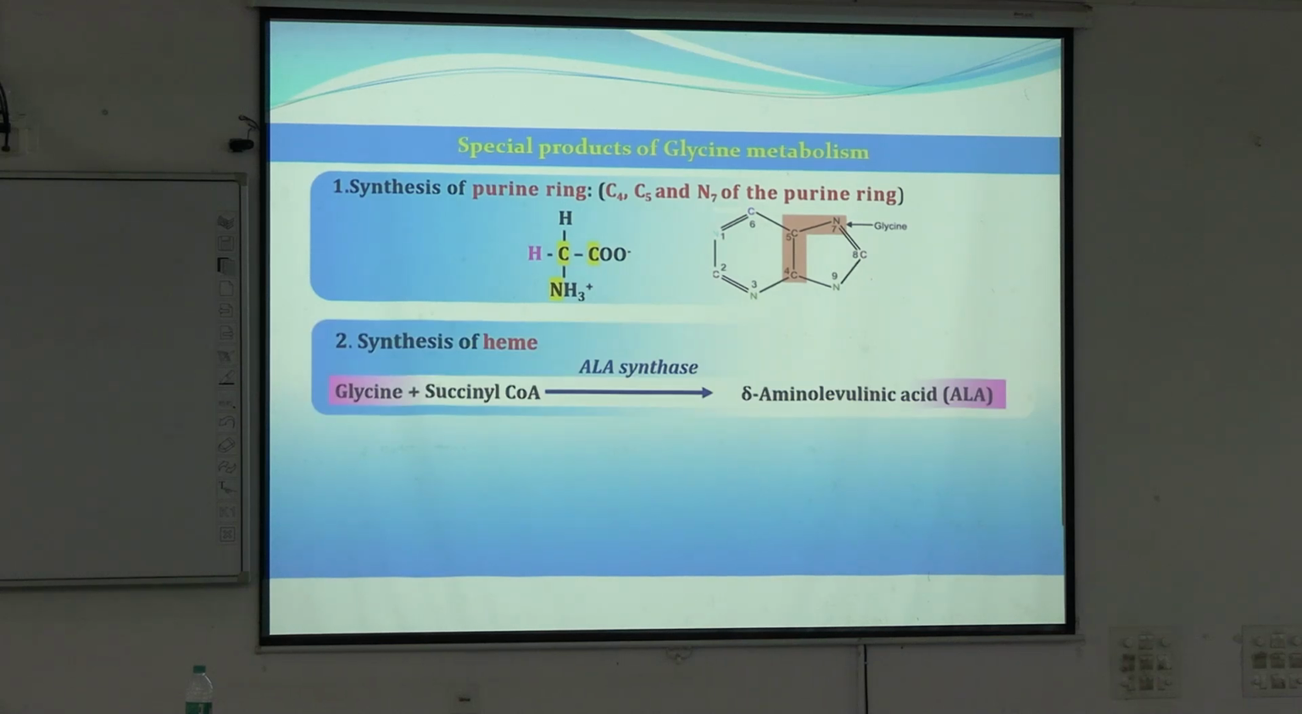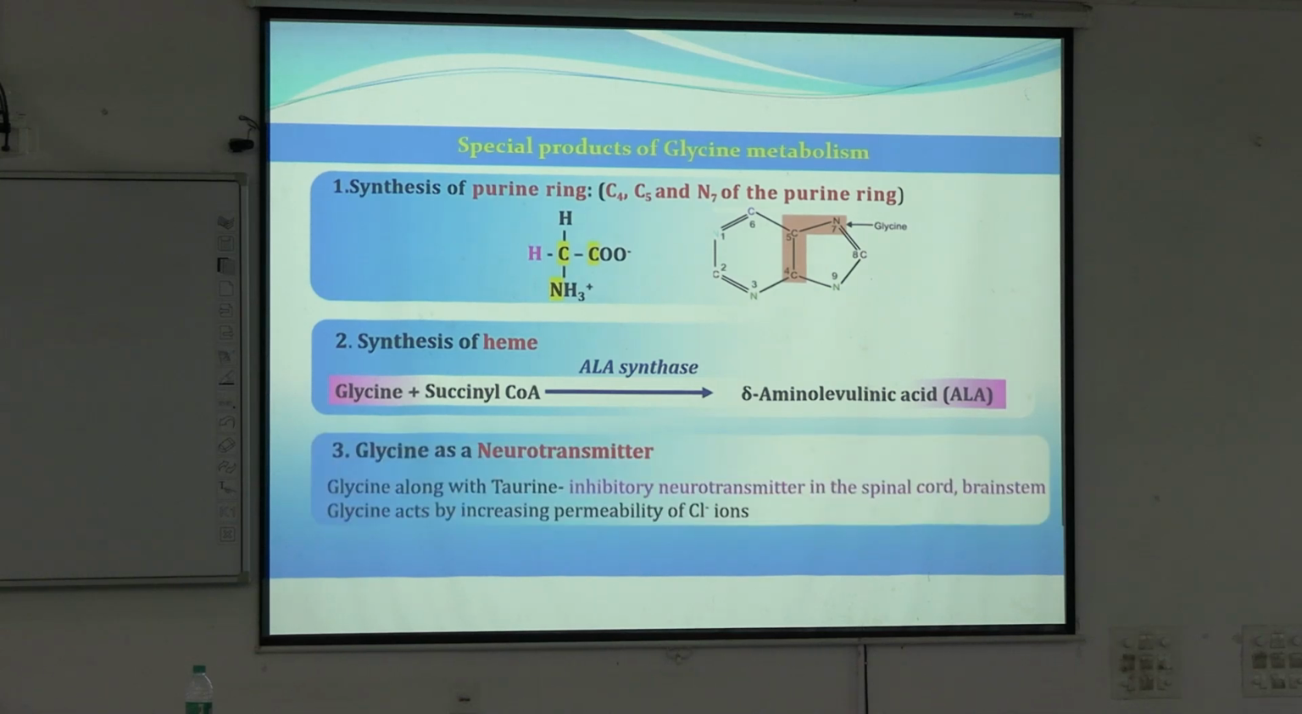Second is the synthesis of heme. That has already been completed, the heme synthesis. So the first step of heme synthesis is succinyl-CoA with glycine in presence of ALA synthase giving rise to ALA. This has also been taught to you in detail.